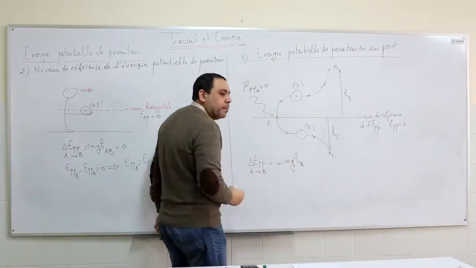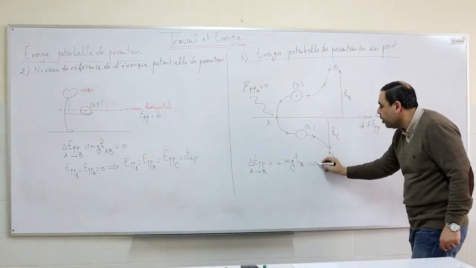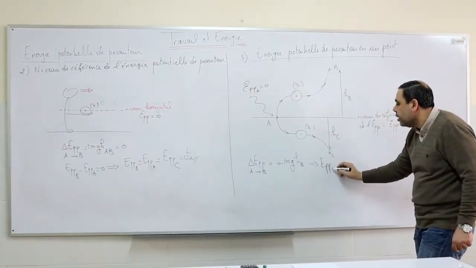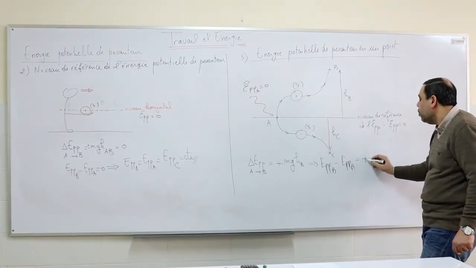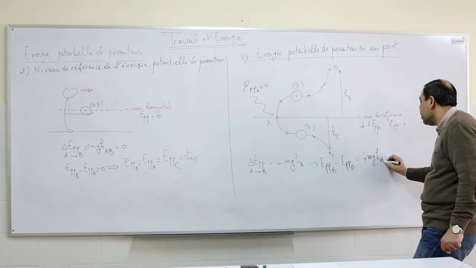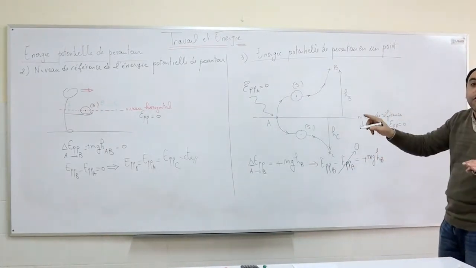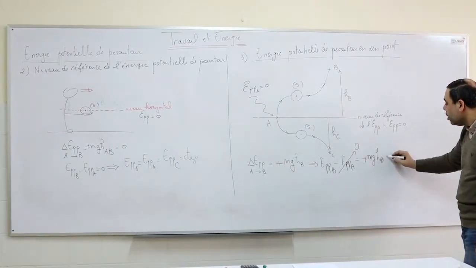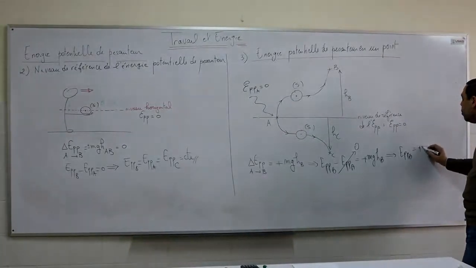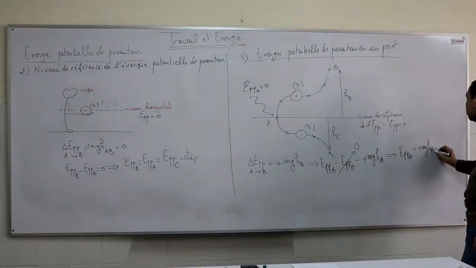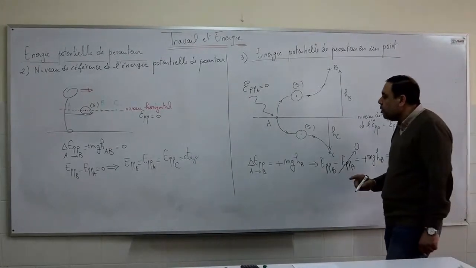Then GPE B minus GPE A equals plus mghb. But GPE at A is zero since A belongs to the reference level of the gravitational potential energy. We obtain that the gravitational potential energy at B is equal to plus mghb. This is the first conclusion.